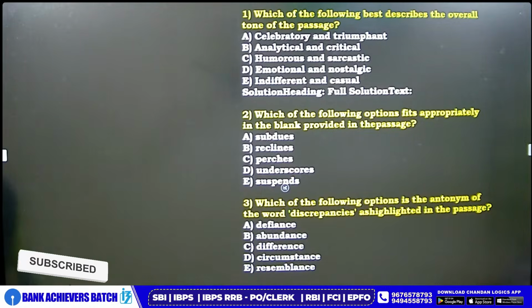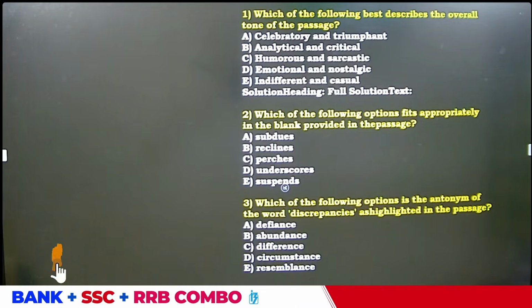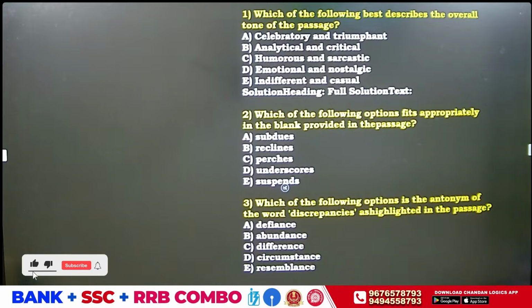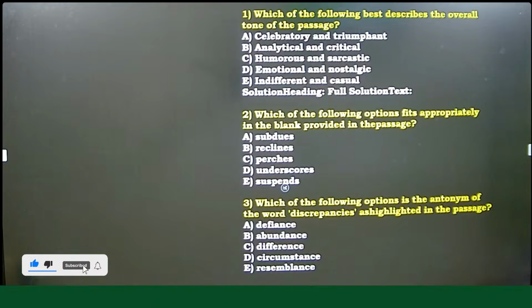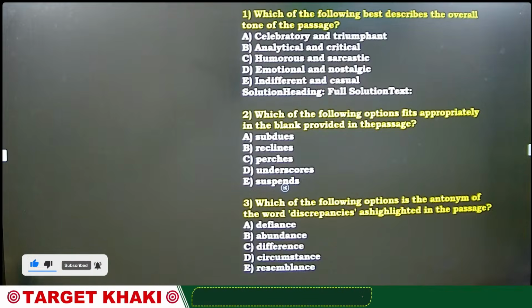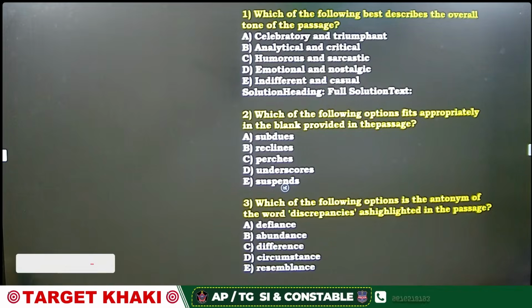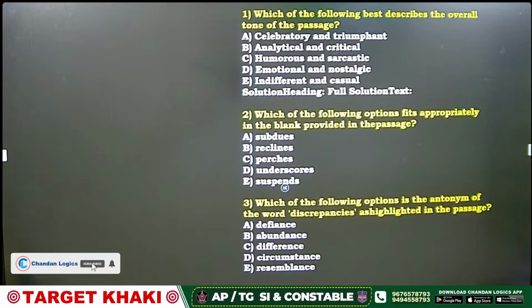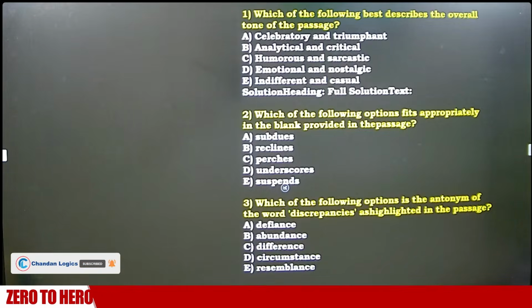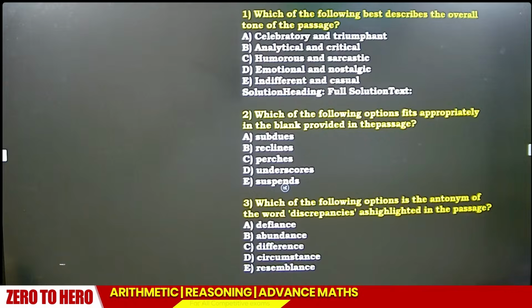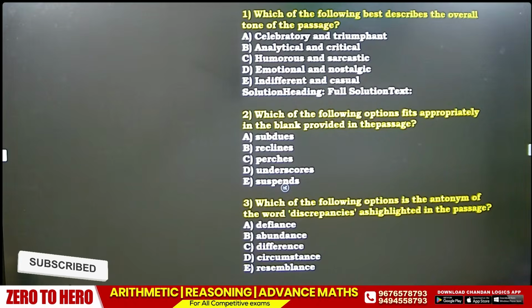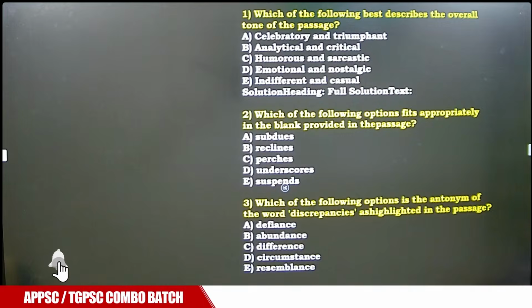Because option 3 talks about vocabulary. Can you try the answer, guys? It is a direct question based on vocabulary.